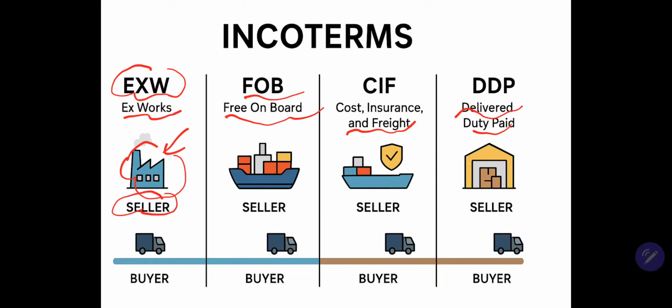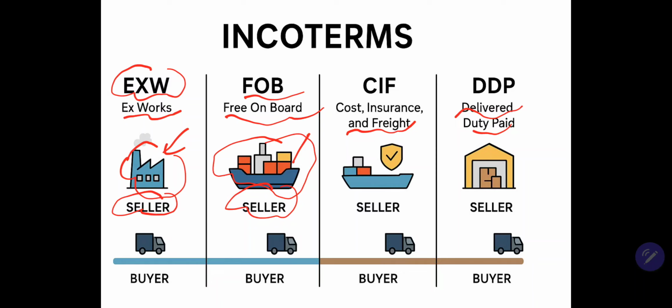And for FOB, Free On Board, the seller responsibility covers local charges and risks until the goods are loaded on board the vessel at the port of origin. Okay, the responsibility for the seller: the goods just arrive at the port.